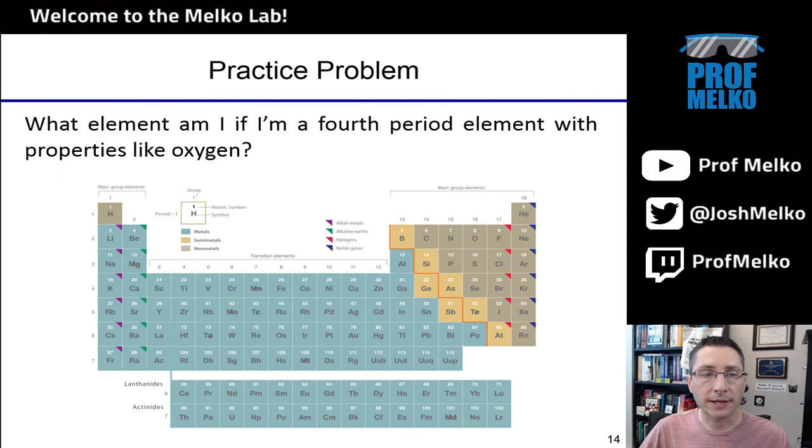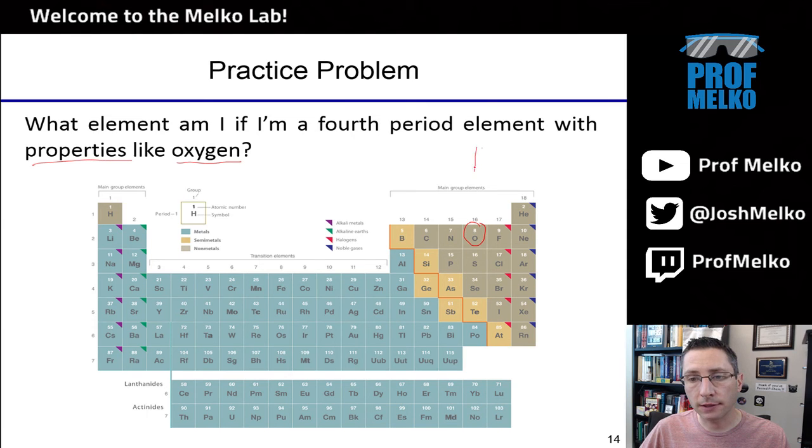So let's try a practice problem here. Try to pause the video and predict what element is in the 4th period with properties like oxygen. Oxygen, symbol O, is found right here. If it has properties like oxygen, that means it's in the same group or family.